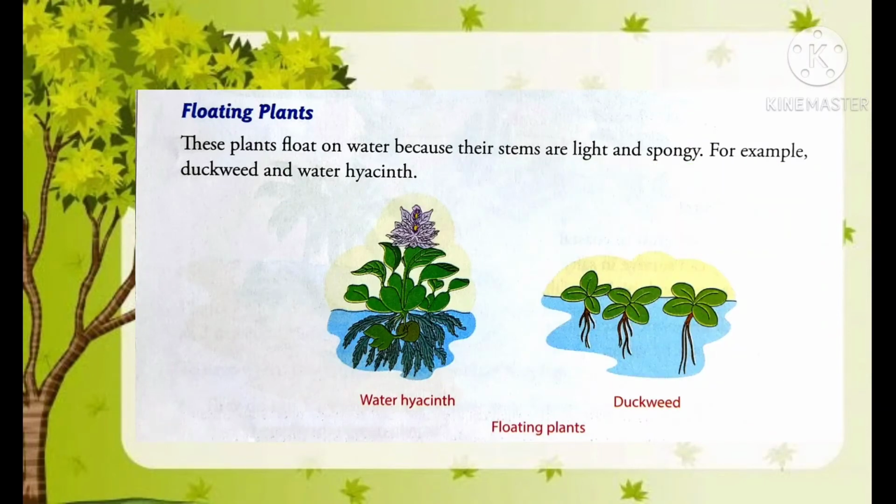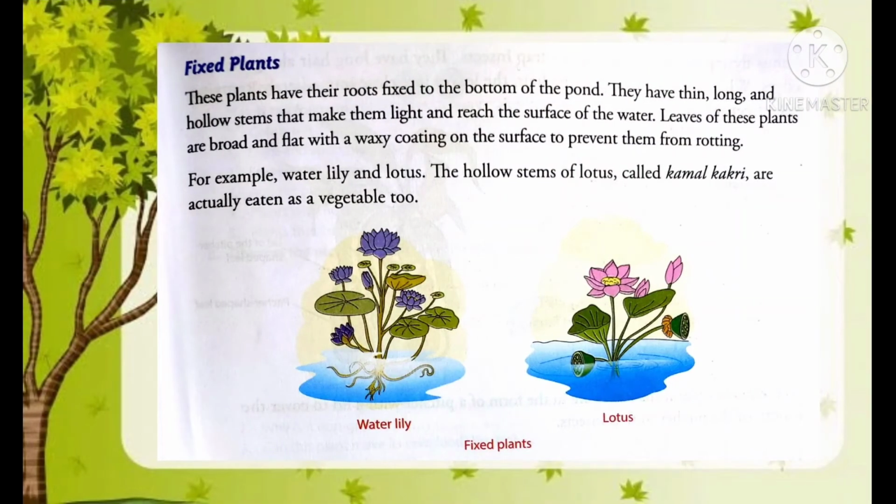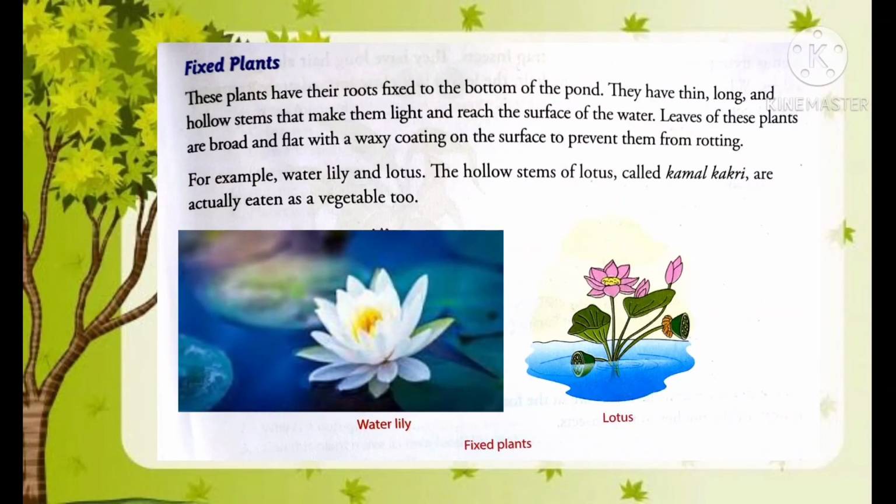Now let's know about the second kind of plants, that is fixed plants. So fixed plants are those which remain fixed in the water. These plants have their roots fixed to the bottom of the pond, and they have thin, long and hollow stems that make them light and reach the surface of the water. And students, leaves of these plants are broad and flat with a waxy coating on the surface to prevent them from rotting. And examples of fixed water plants are water lily and lotus.